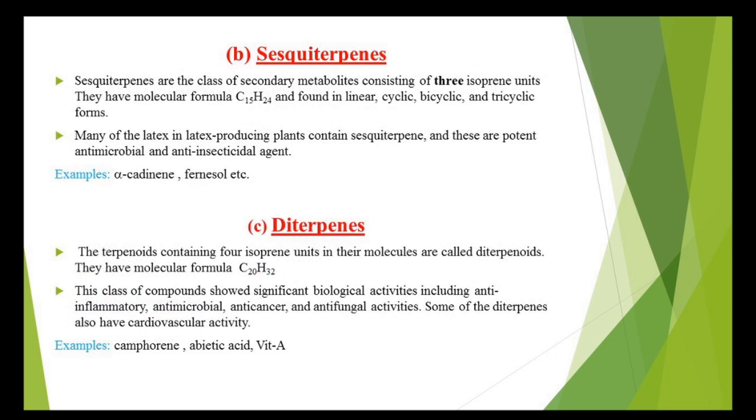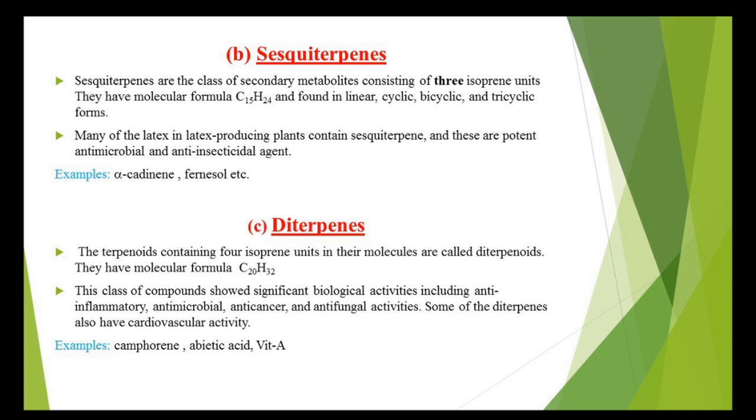Sesquiterpenes. Sesquiterpenes are the class of secondary metabolites consisting of 3 isoprene units. They have the molecular formula C15H24 and are found in linear, cyclic, bicyclic and tricyclic forms. Many of the latex producing plants contain sesquiterpenes, and they are used as antimicrobial and as an anti-insecticidal agent. Alpha-cadinene is the example.